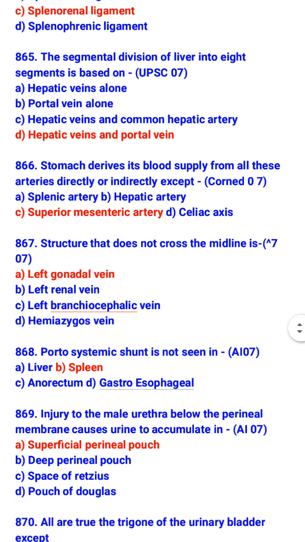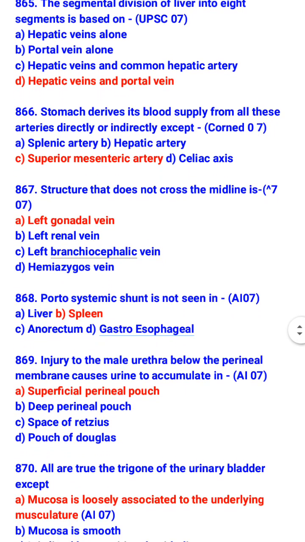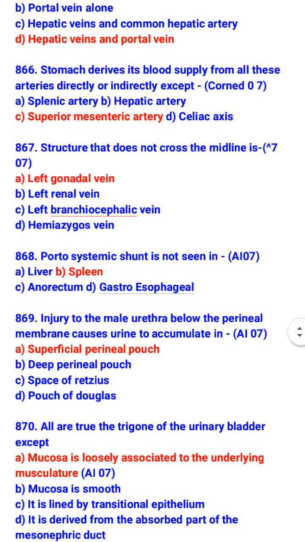Structure that does not cross the midline is left gonadal vein. So, which structures cross the midline? Left renal vein, left brachiocephalic vein, and hemiazygous vein. Portosystemic shunt is not seen in spleen; it is seen in liver, anorectum, and gastroesophageal.